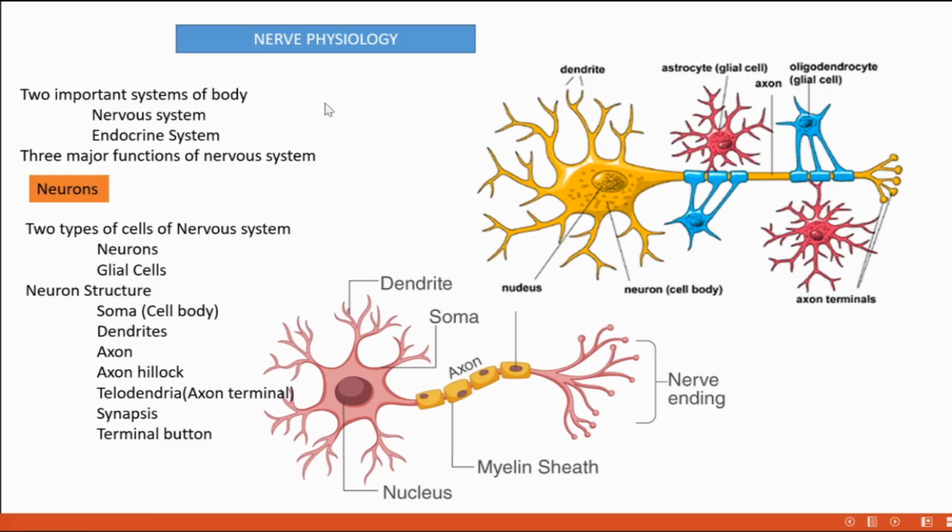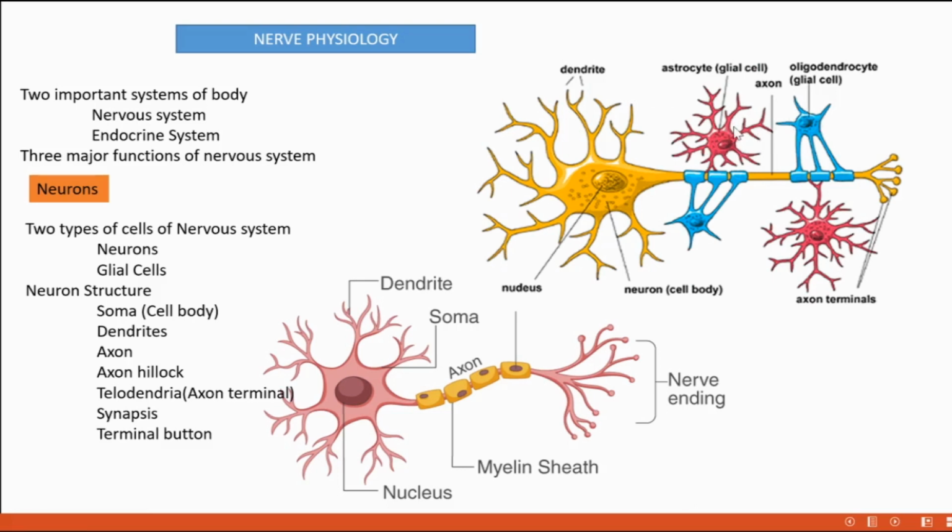Two types of cells are present in the nervous system. Which are they? Neurons and glial cells. Neurons, I think you all studied in your lower classes and everybody knows its structure. But glial cell, I think for a few it is a new term. What are glial cells? In the picture, we can see the image of a glial cell. These are the glial cells.